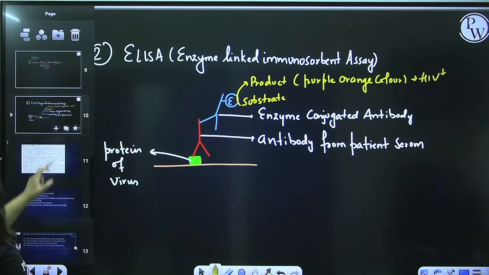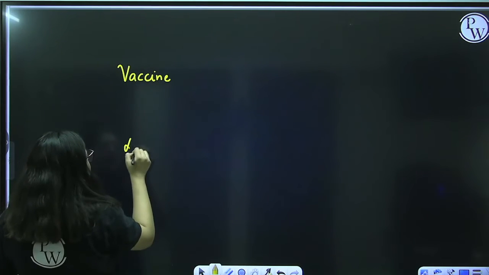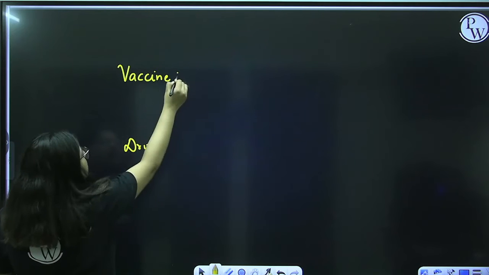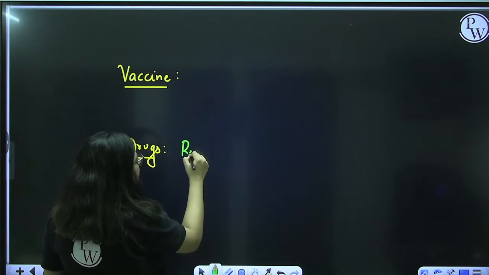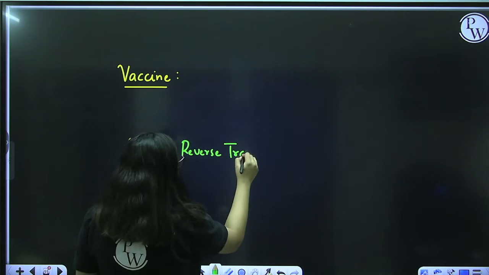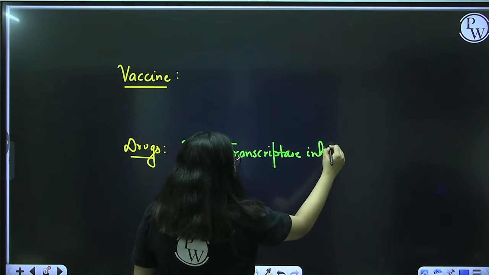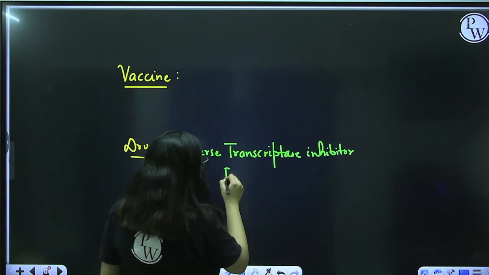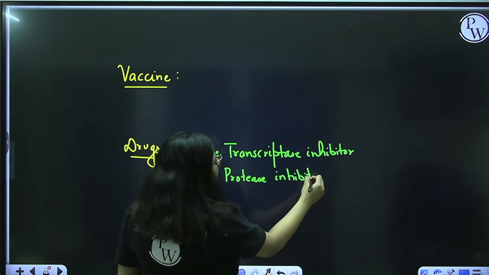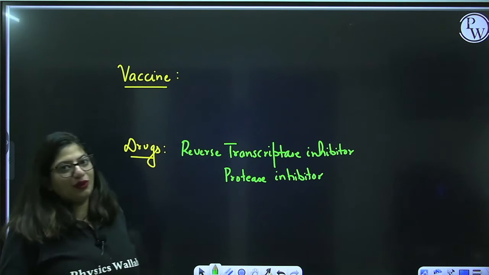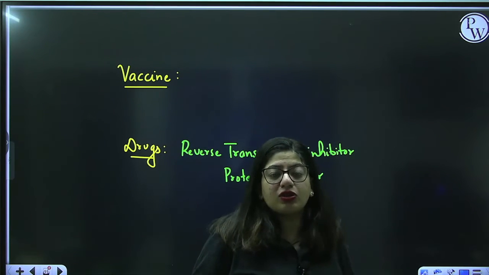Now let's talk about the vaccine. Do we have any vaccine or any drugs for HIV? First of all, let's talk about drugs. Yes, we do have drugs, like reverse transcriptase inhibitors. So we can take some drugs which will inhibit this enzyme, like protease inhibitors. If these enzymes of the virus are inhibited or destroyed, will the virus be able to replicate in your body? No, because these enzymes are very important for viral replication, for attacking of the virus to the macrophages.